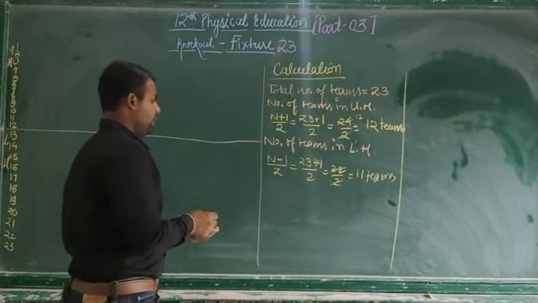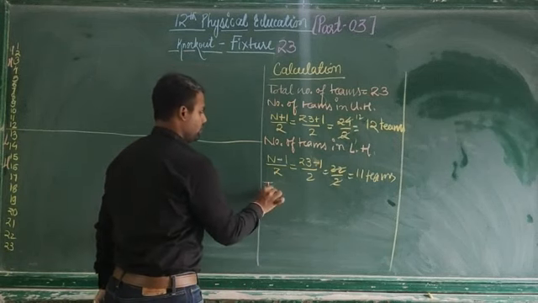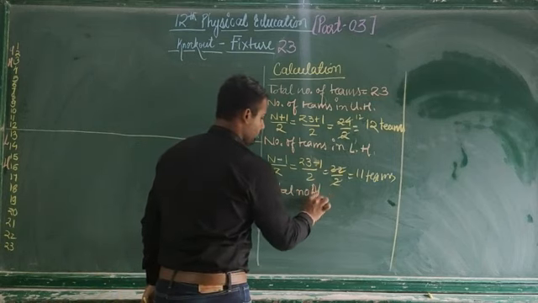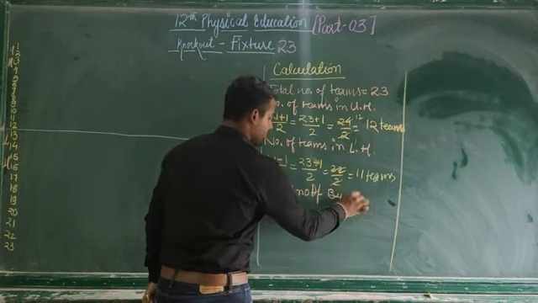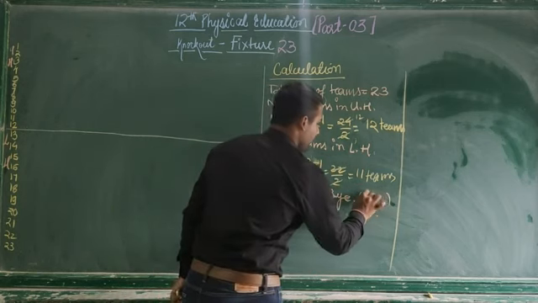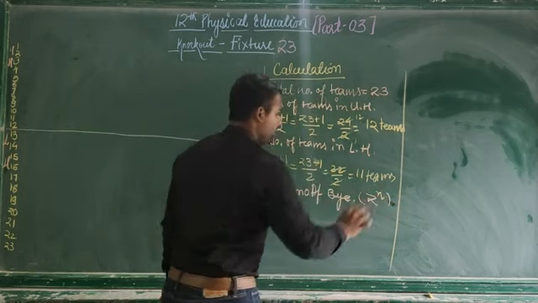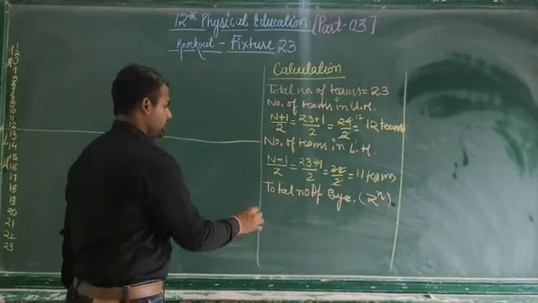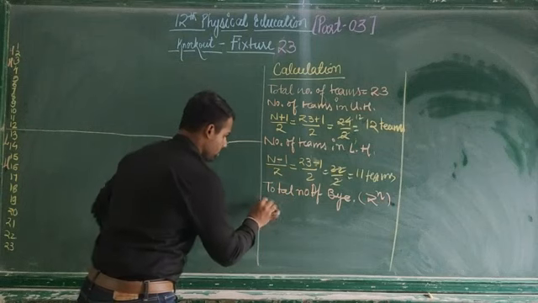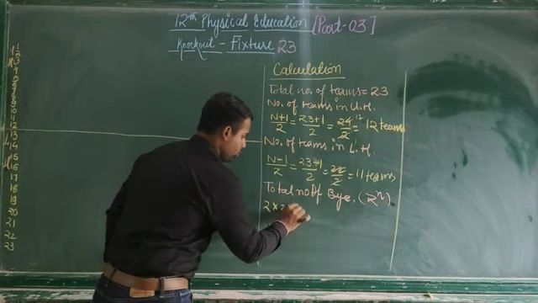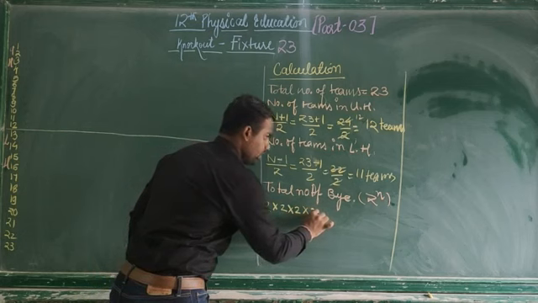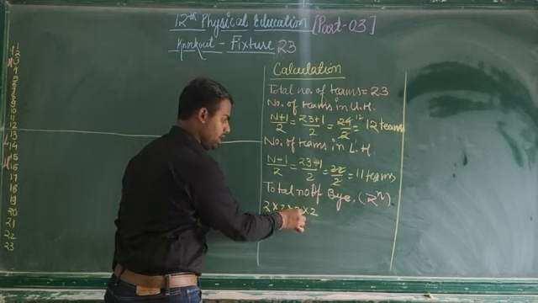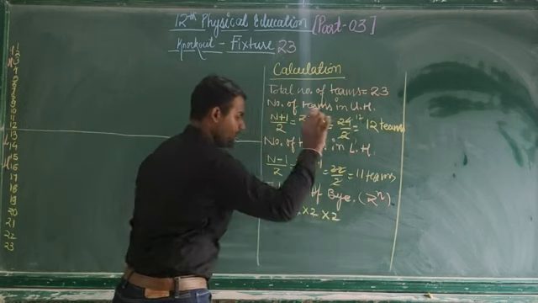Now we have to calculate the total number of byes. You all know very well what is 2 to the power n, right? So how many teams do we have? 23. 2 2s are 4, 4 2s are 8, 8 2s are 16. 23 is bigger than 16. 2 2s are 4, 4 2s are 8, 8 2s are 16, 16 2s are 32.